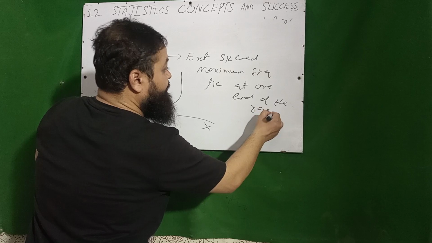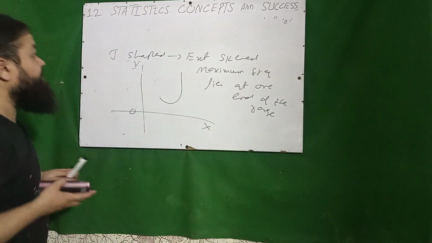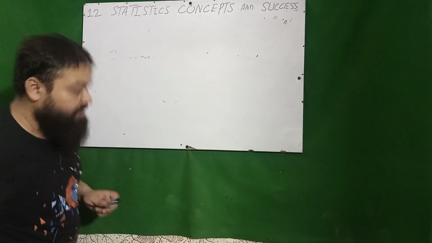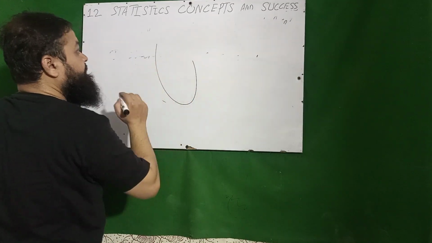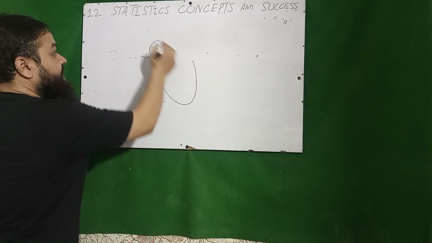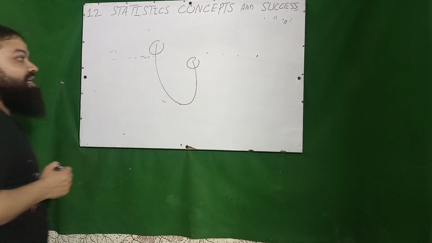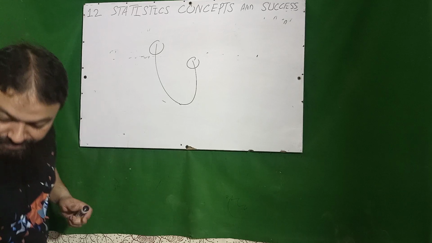All these are important questions. Then the next one is U-shaped distribution. In U-shaped distribution, the maximum frequencies are at both ends and minimum values are at the center of that graph. A very important one.